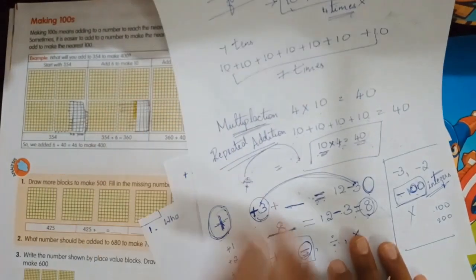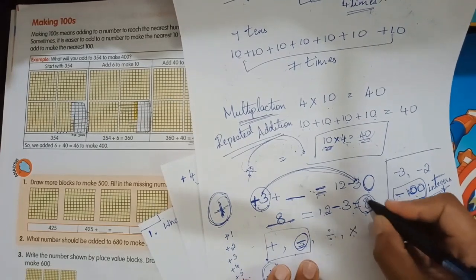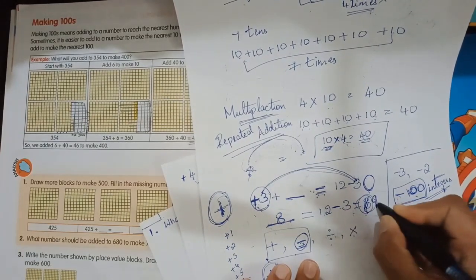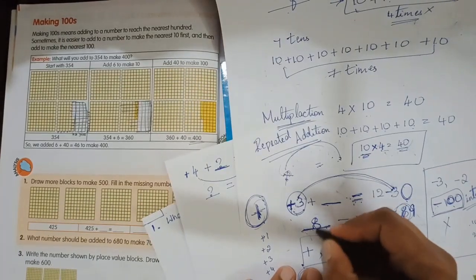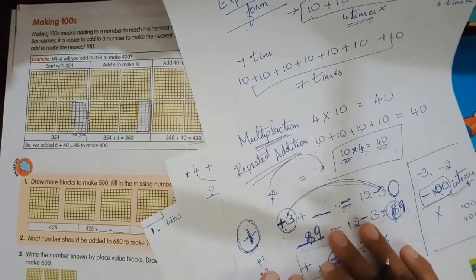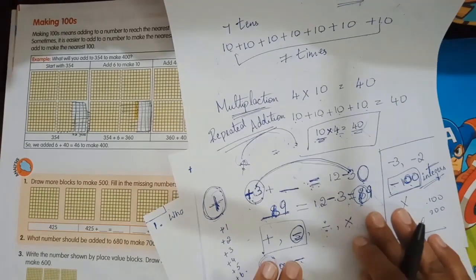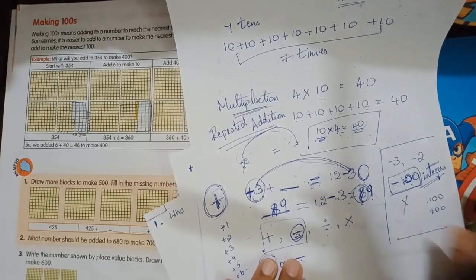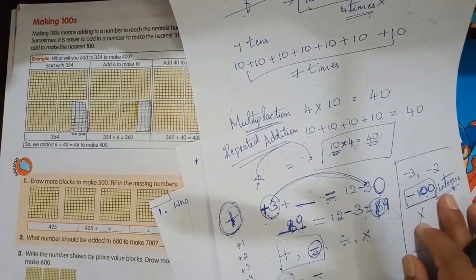So children, 1 second. I think I have done it wrong here also. The subtraction. 12 minus 3 is 9. Sorry. Okay. So 12 minus 3 is 9. This blank is 9. Excuse me children, I had to drink water, so I was distracted. So 12 minus 3 is 9.